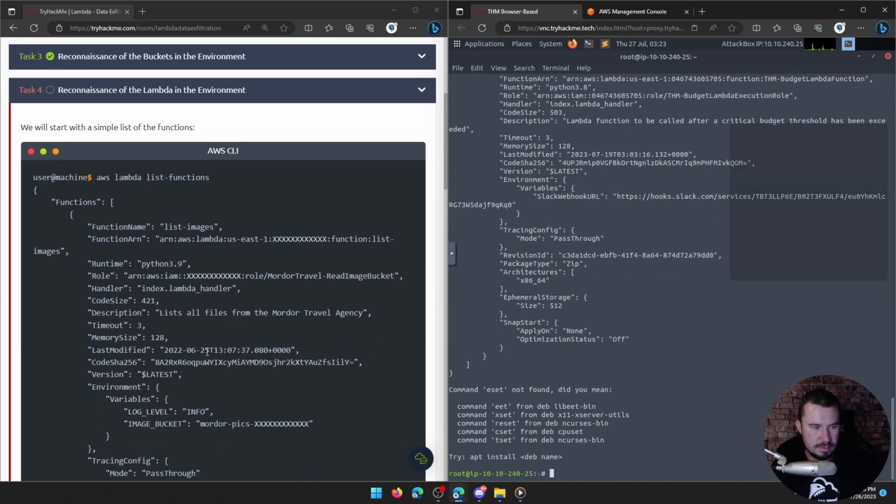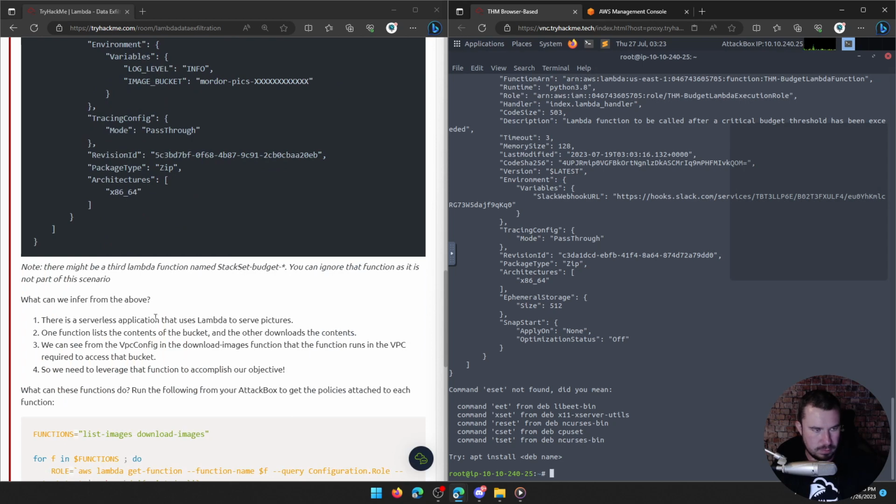All right. Note that there might be a third Lambda function named StackSetBudget. I was right. You can ignore that as it's not part of the scenario.